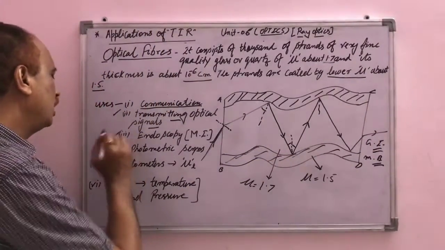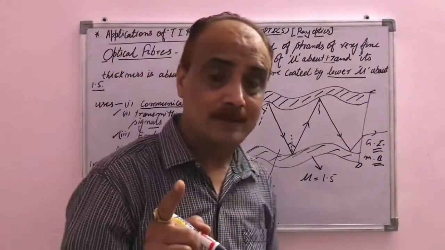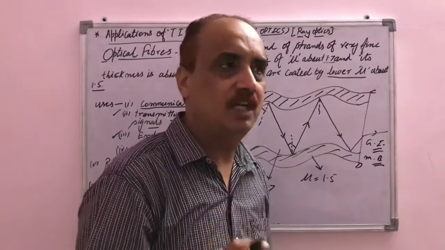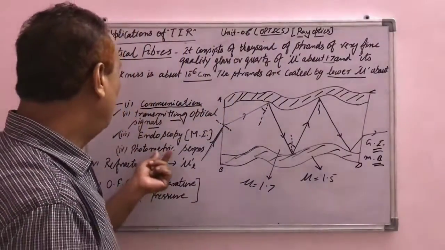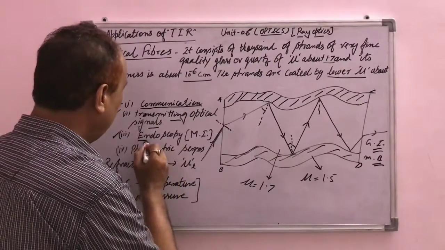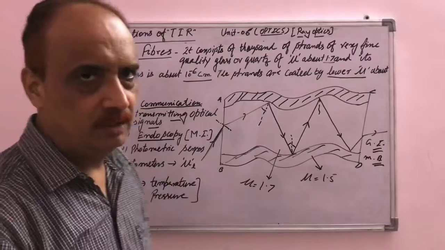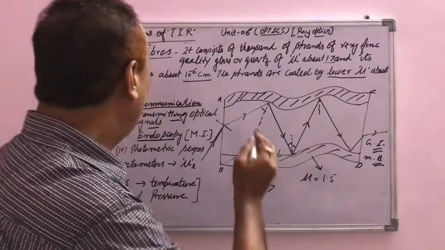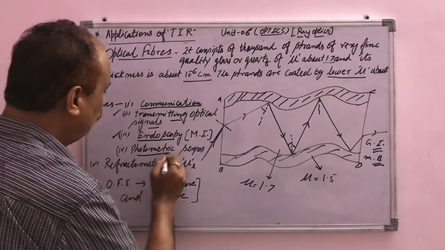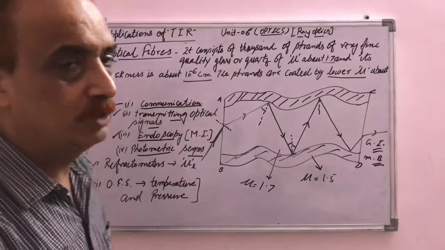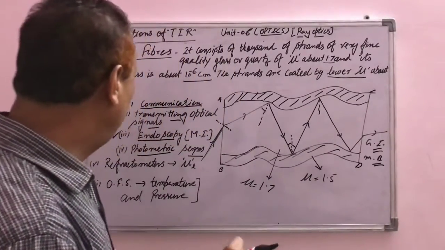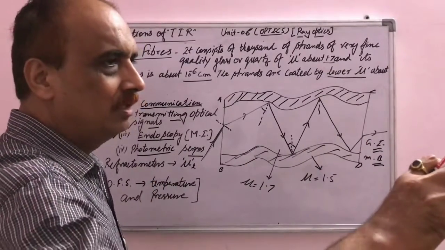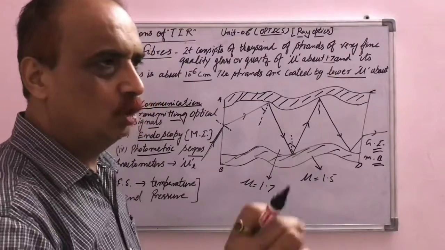And third, it is also used in the field of medical science. In medical investigation, optical fibers are used, when we do tests through endoscopy. So in medical investigation, endoscopy is done by optical fiber. Next, it is used in photometric sensors. It is used to manufacture photometric sensors, and these sensors have the ability to measure temperatures, pressures, humidity, like this.